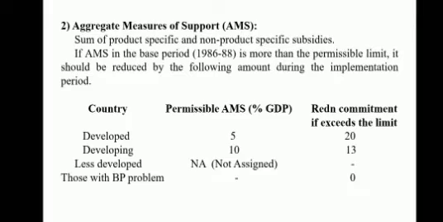Under this, it includes the country, permissible AMS, expressed as a percentage of GDP, and the reduction commitment if it exceeds the limit. For developed countries, the permissible AMS is 5% and if the limit is exceeded, the reduction commitment will be 20%. For developing countries, the permissible AMS is 10% of GDP and the reduction if it exceeds the limit is 30%. For less developed countries, there will not be any reduction. Those with base period problem have no permissible AMS and the reduction commitment is also 0.